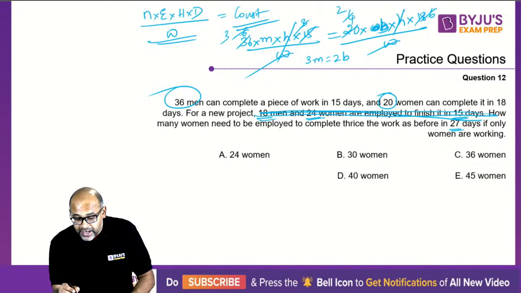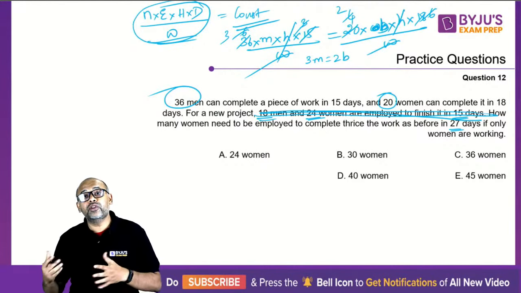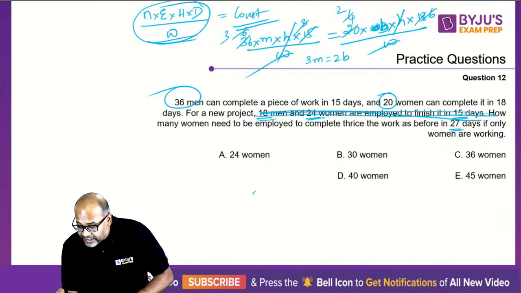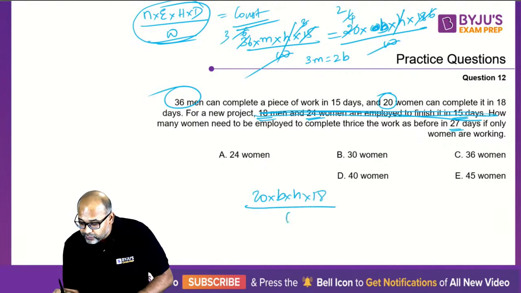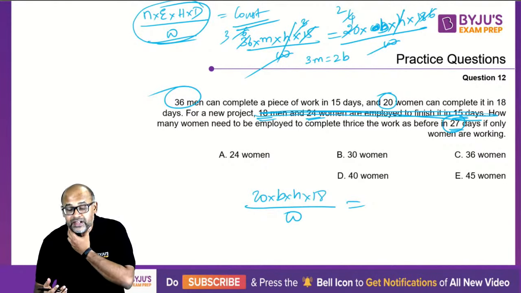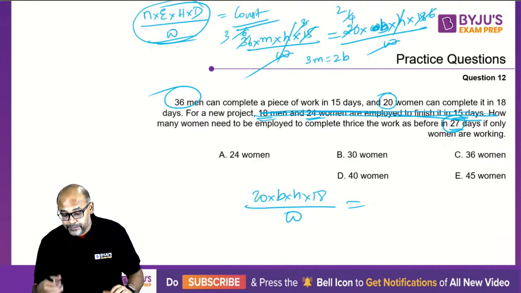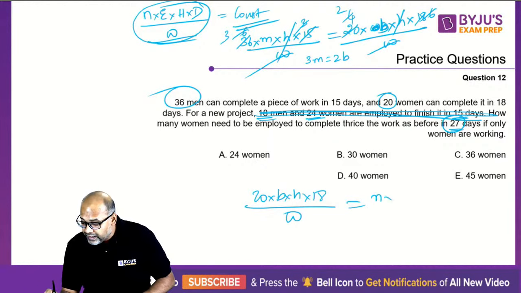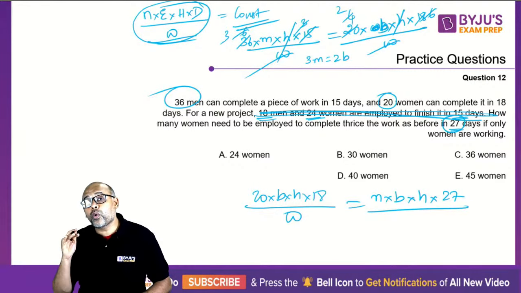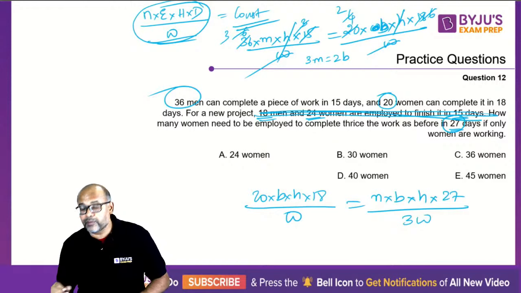So look at this. Again, I will use this for, let's say, women. Okay, if I use it for women, what do I get? I get 20 into B into H into 18 by quantity of work W, should be equal to, I will use it now for these 27 days, and I want to find how many women are required. So let's say the number of women is N, efficiency of each woman is B, number of hours is H, number of days is 27, but the quantity of work is 3 times, so 3W.